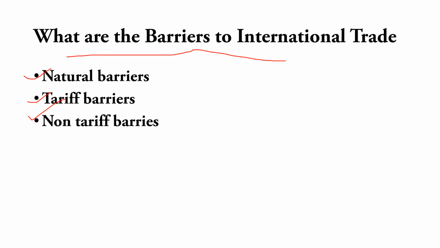But before going to this, first we will understand what a barrier is, or what the reasons for a barrier are, or why any country or nation imposes this barrier. So in this lecture, we will try to understand this. We will start with the basic things first and then go on to the types of barriers to international trade.